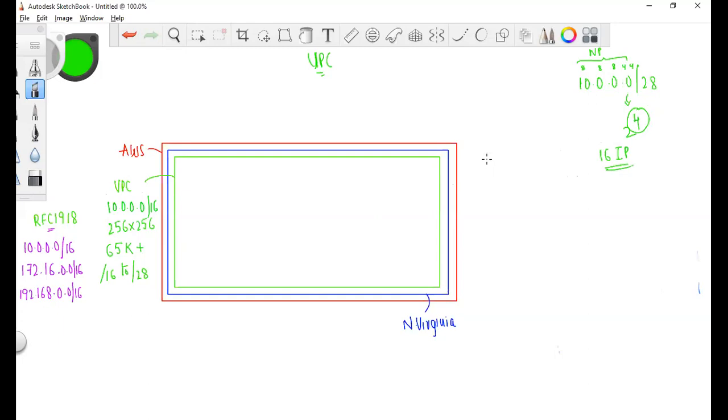That is the smallest we can go for a VPC, but AWS would recommend going for a bigger number. Even if you create with /28 or /16, it doesn't matter, AWS will not charge you. AWS will not charge you for creating a VPC itself. AWS recommends a bigger one, and the reason is very simple.